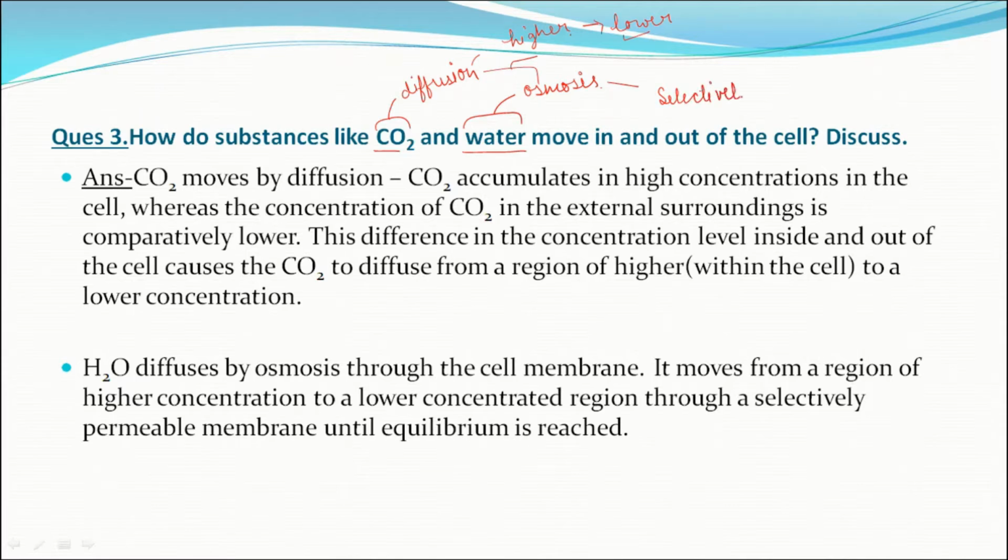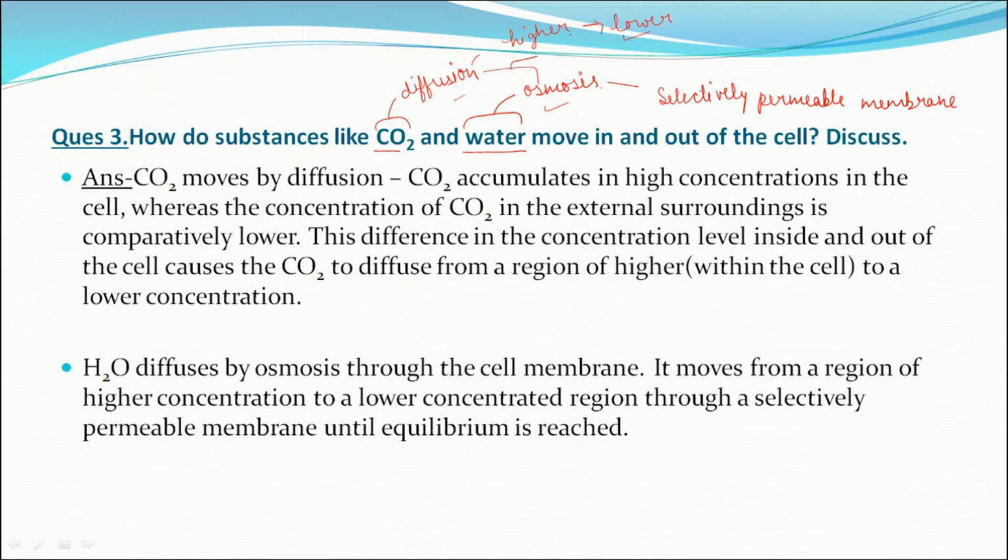This is very important. You need to remember that osmosis is a special case of diffusion in which a selectively permeable membrane is required. So this is the difference between diffusion and osmosis.